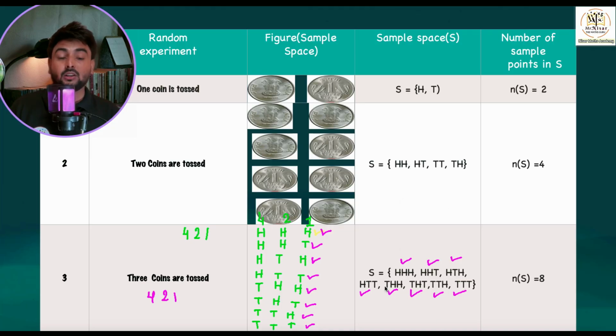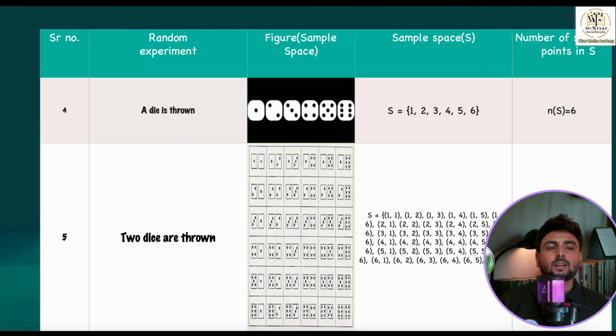It's very important when 3 coins are tossed. What is the sample space? And just a quick revision, what is the meaning of sample space? All the possible outcomes. I hope it is quite clear to you and you have enjoyed the way to remember it. Now something we have when one dice is thrown.